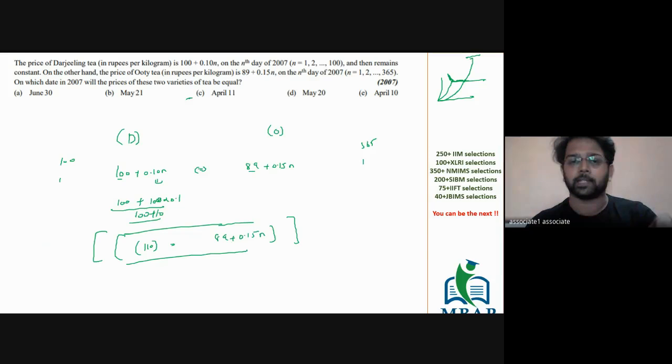But they give you a question like this. The only thing you have to solve here is 89 plus 0.15 n is equal to 110. So 0.15 n is 21. Just solve this much.